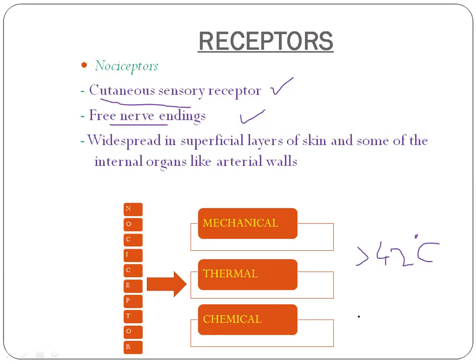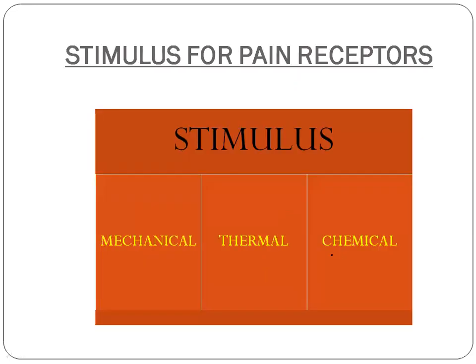So totally there are four, out of which three are very important. That is the mechanical, thermal, and chemical nociceptors, and the last one is called polymodal, which is a combination of all these three receptors. So moving on to our next slide, the stimulus for pain receptors. So we already know that there are three receptors, right? So they will have the corresponding three stimuli. So mechanical stimulus for the mechanical nociceptors, the thermal stimulus for the thermal nociceptors, and the chemical stimulus for the chemical nociceptors.